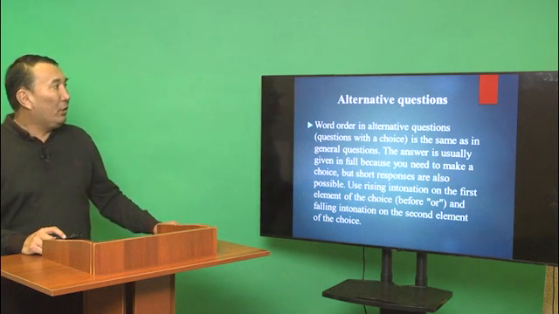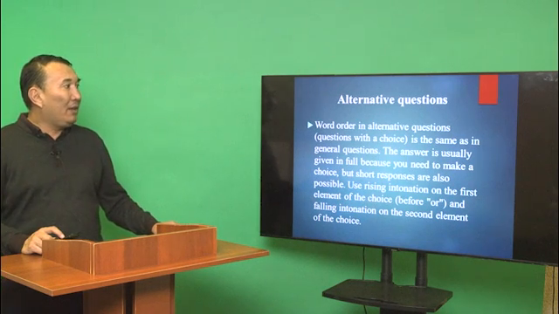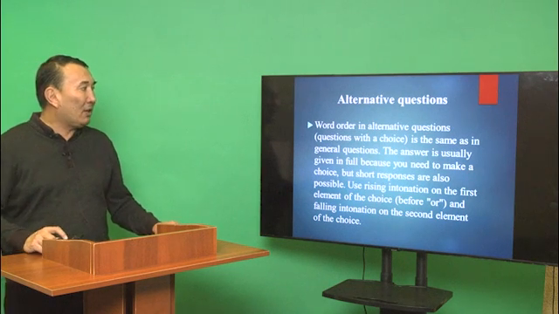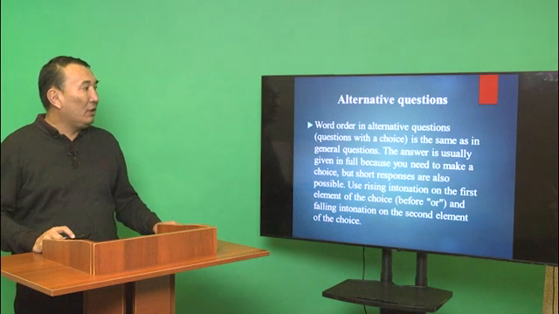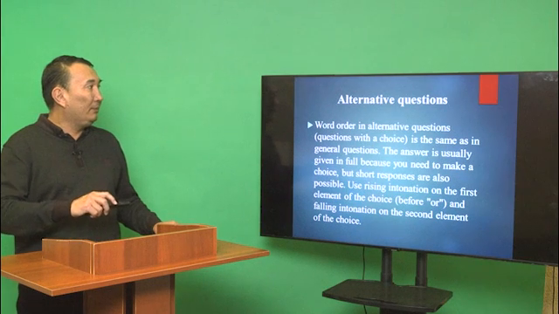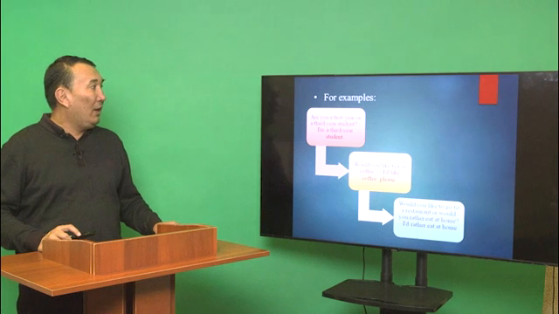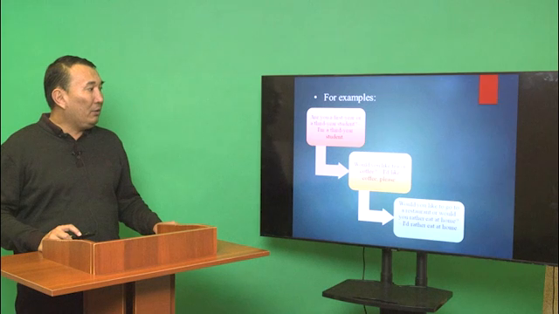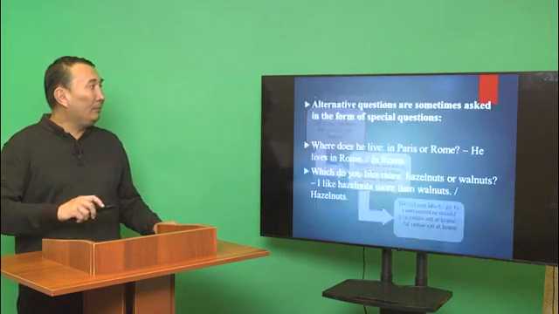Alternative questions. Word order in alternative questions, questions with a choice, is the same as in general questions. The answer is usually given in full because you need to make a choice, but short responses are also possible. Use rising intonation on the first element of the choice, before or, and falling intonation on the second element of choice. For example, are you a first year or a third year student? I am a third year student. Would you like tea or coffee? I'd like coffee, please. Would you like to go to a restaurant or would you rather eat at home? I'd rather eat at home.